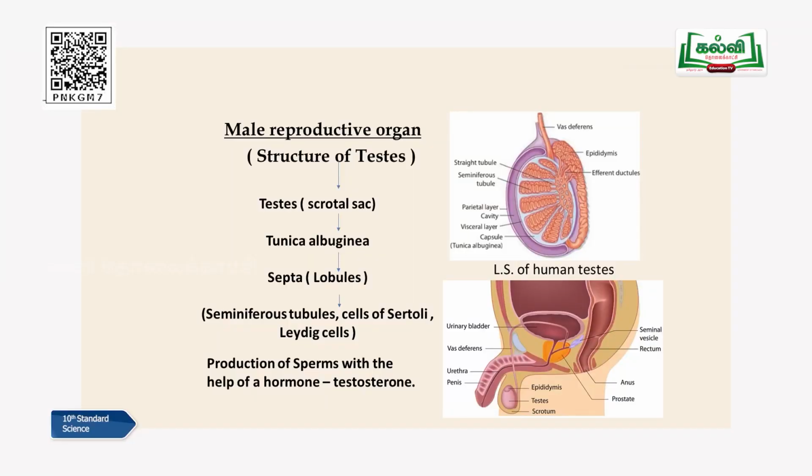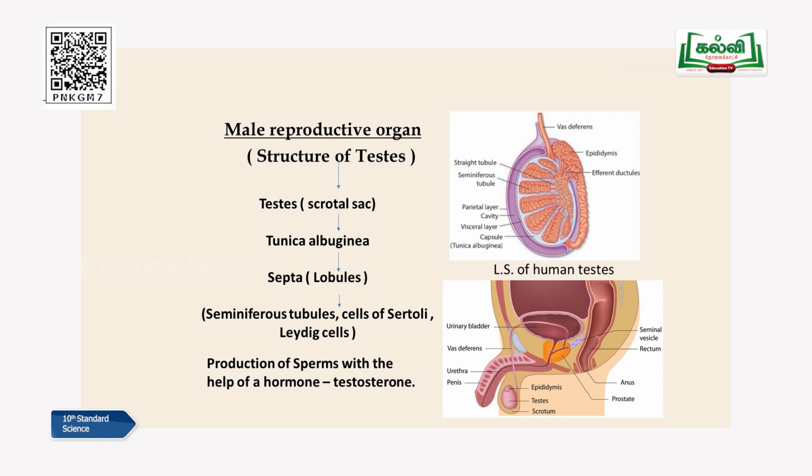So let me teach you each and everything in detail now. We are going to see the internal part of the testis of a male. Now, as I told you, the inner surface is completely provided with seminiferous tubules. Seminiferous tubules are responsible for the formation of sperms, and that process is called spermatogenesis.